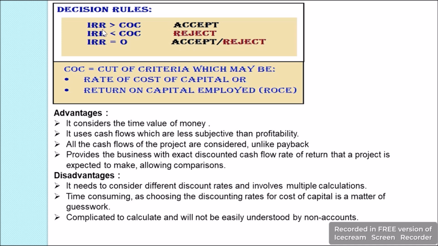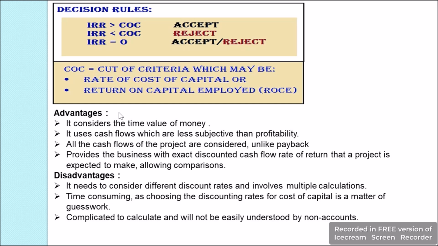Then we have the decision rules to accept or reject IRR. For this, we take IRR, and if it is greater than the cost of capital or the return on capital, whatever is the cutoff criteria, then we accept it. If IRR is less than the cutoff criteria, then we reject it. If IRR is equal to the cutoff, then we can either accept or reject the project.